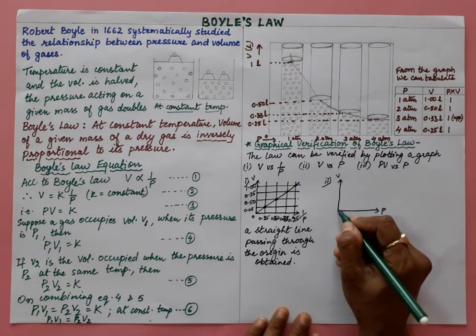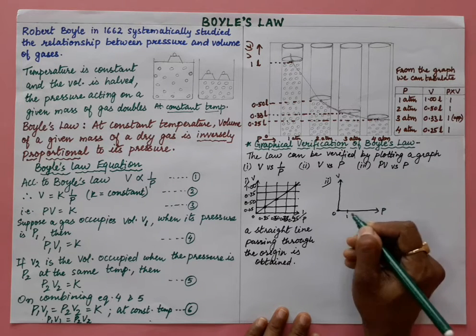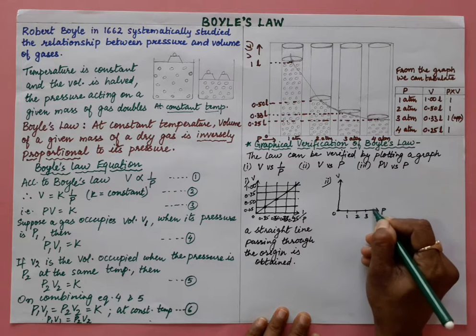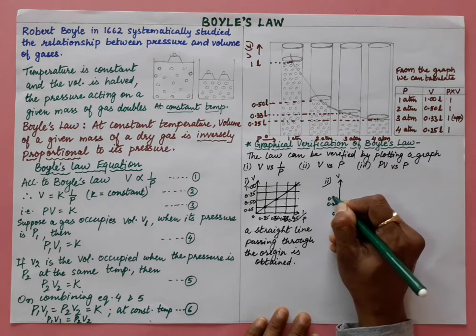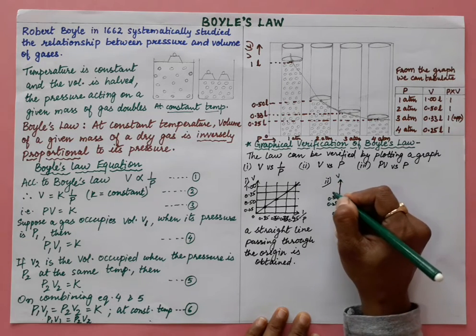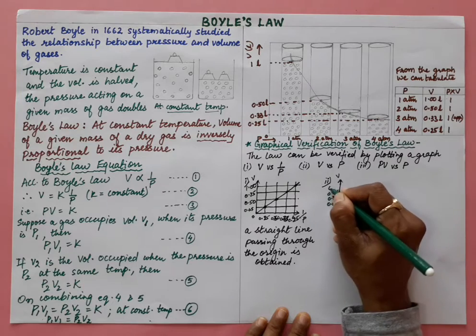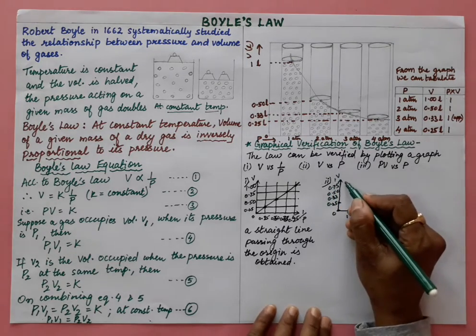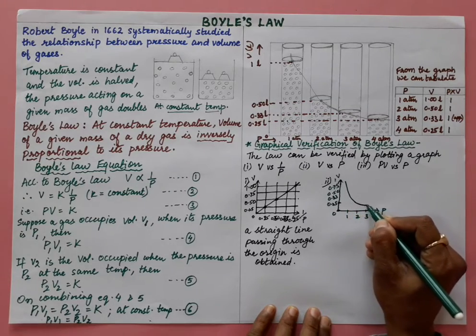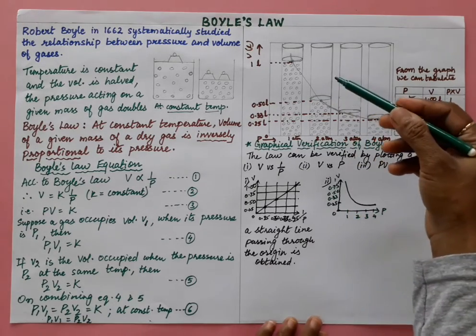When you plot the graph, here it is 1, 2, 3 and 4, and here we are taking 0.25, 0.33, 0.50, 0.751 and so on.